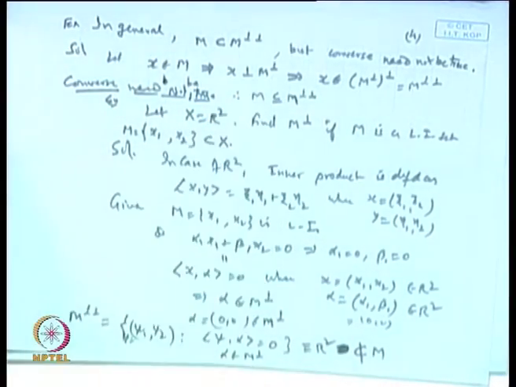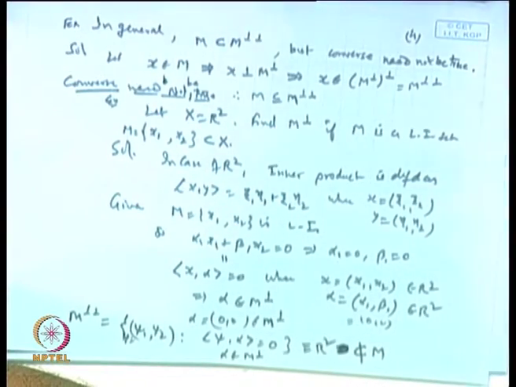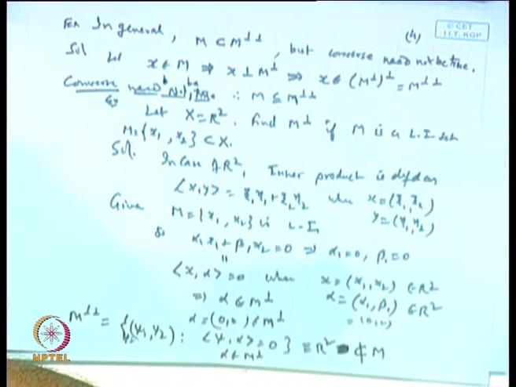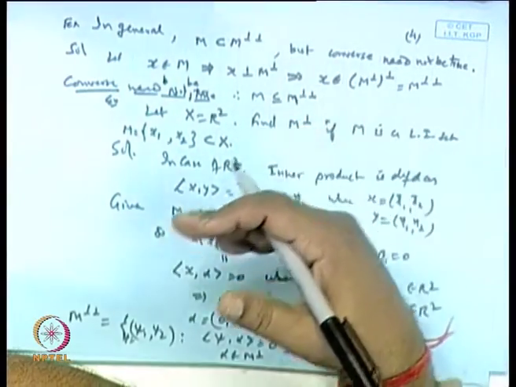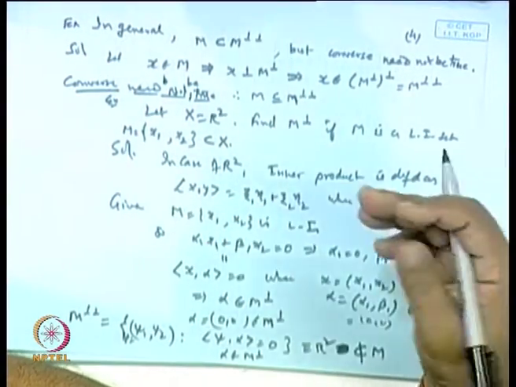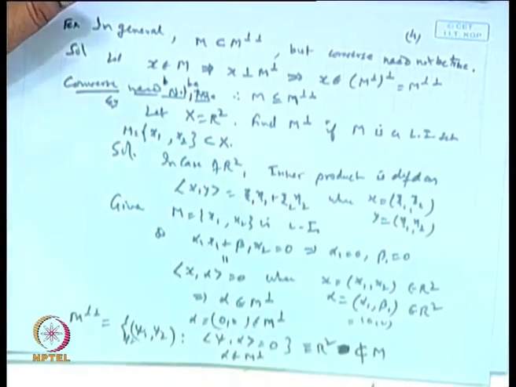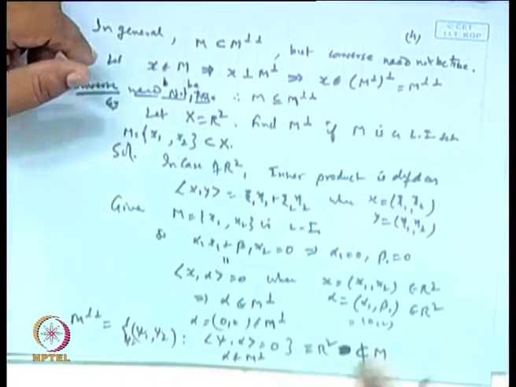Then what should be the restriction on M, so that they both are equal? Normally we go for something like a dual. When we go from set X to the dual X prime, then the second dual X double prime, and when the second dual coincides with X, we say it is reflexive and all these properties come out. So here also, if the second orthogonal complement coincides with M, then you get a better structure. Otherwise every time you have to search for the second orthogonal complement, then the third, and so on.